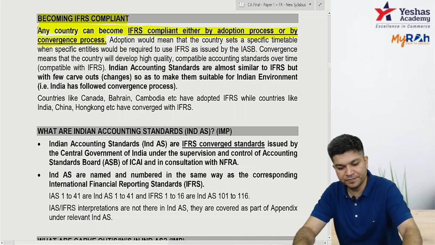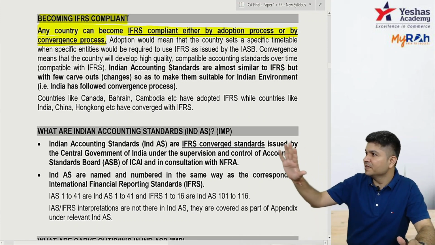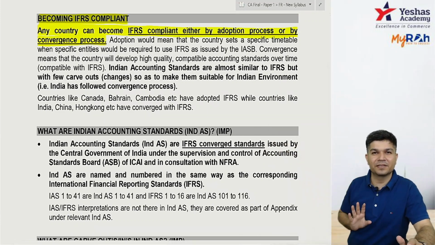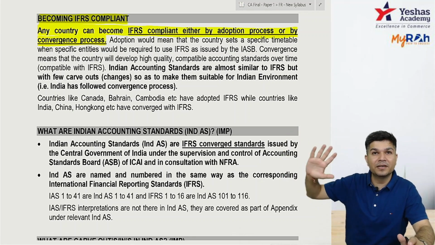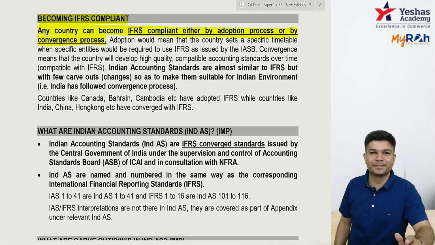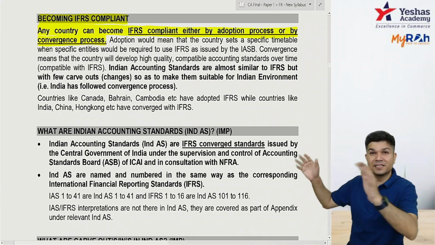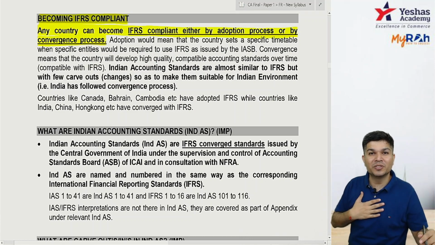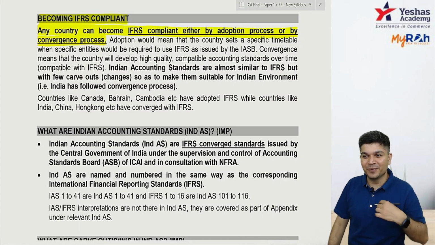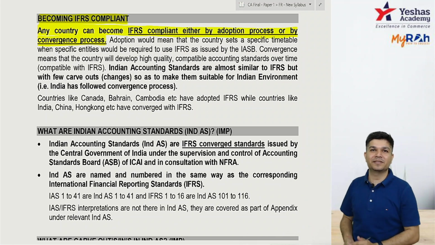I repeat. Either you adopt directly whatever is there in IFRS. If I say I'm following IFRS only, IFRS are valid in our country, that's adopting. Convergence is you come out with your set of standards. I repeat, convergence is we come out with our set of standards which are based on IFRS.